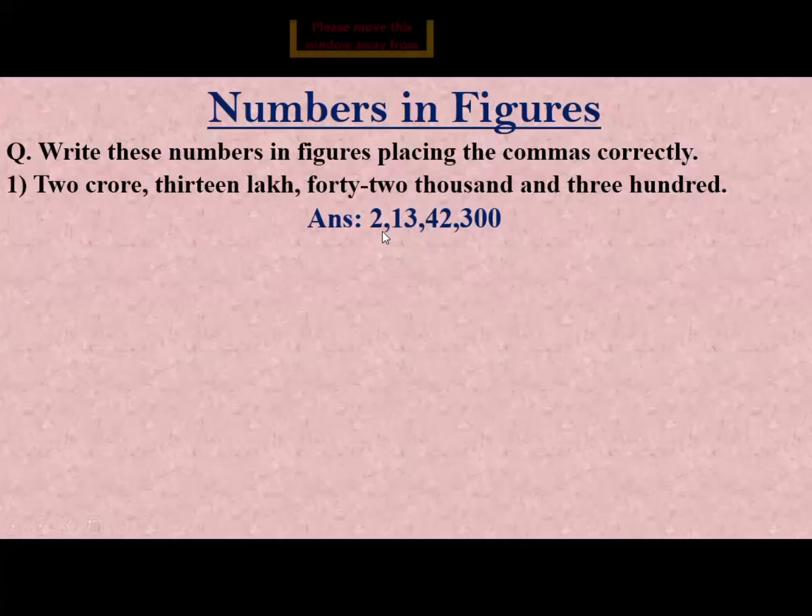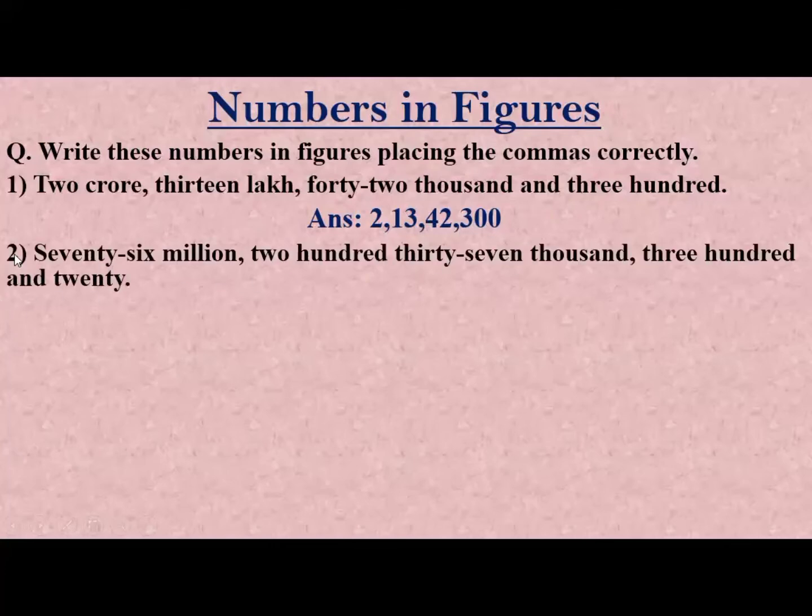So this number is called 2 crore 13 lakh 42,300. We put a comma after each group: after the crore group, then after the lakh group, and then after the thousand group.